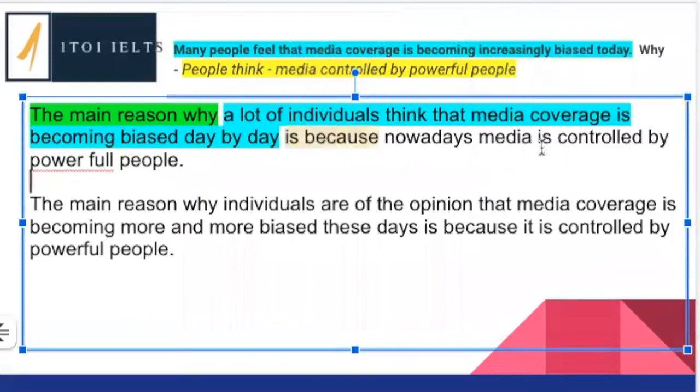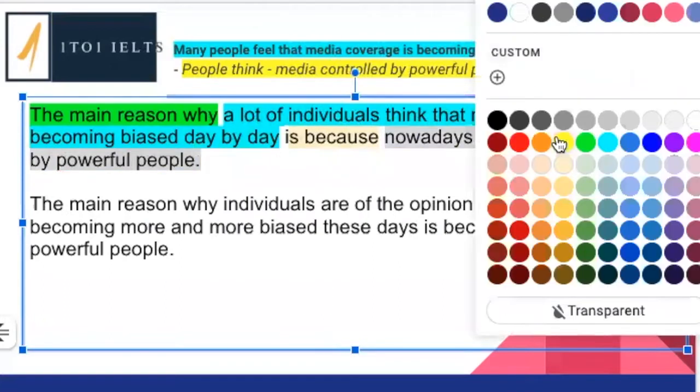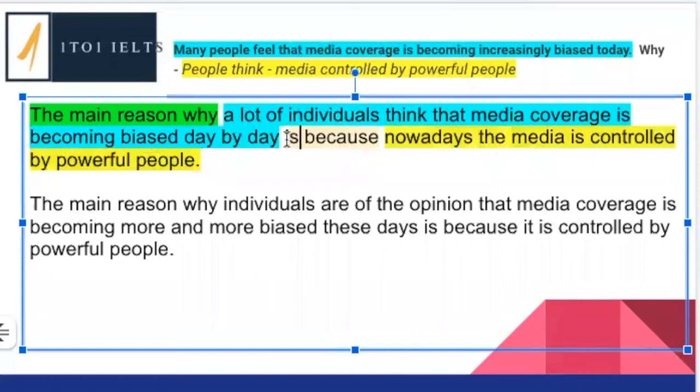Nowadays, media. When we talk about media, we're talking about the specific media, so the media. It always has a definite article. So nowadays the media is controlled by powerful people. Just a spelling mistake issue here. But the general structure is good, so well done. For the student, just remember, we're always going to use this is because, not just because.